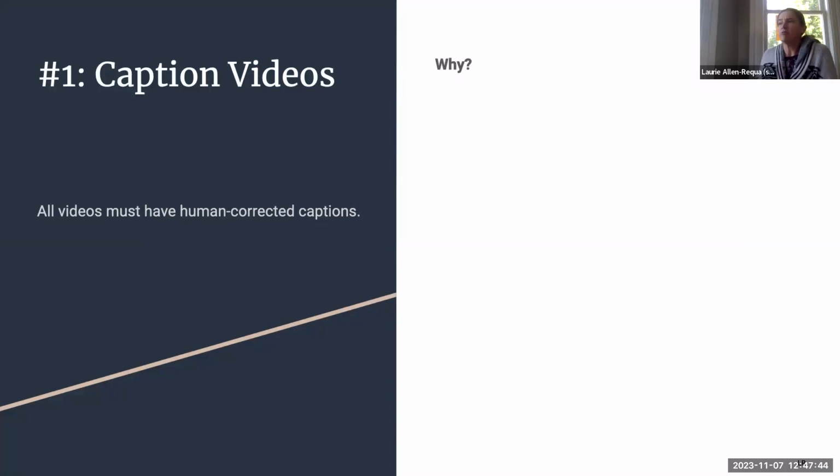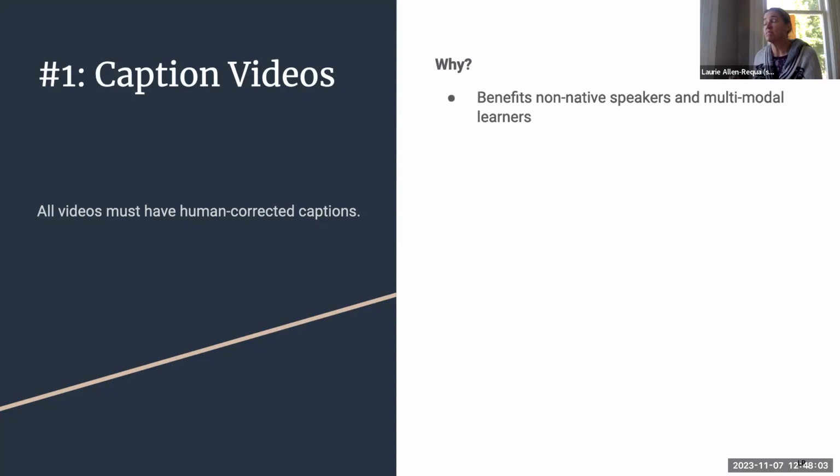So, caption videos. All videos must have human corrected captions. AI is good for a lot of things, but not for correcting captions in my biology classes, for example. When there are a lot of really complex biological terms, AI can't do it.